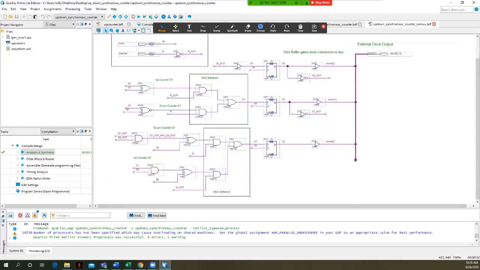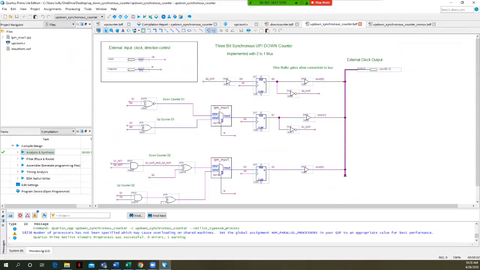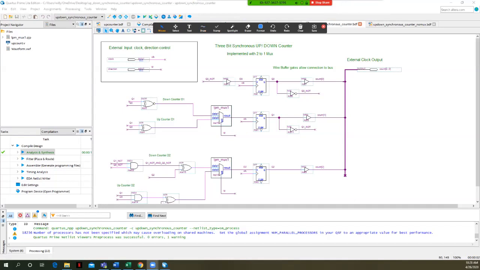I've got that here in Quartus, where we've got the mux behavior. But I've also got this particular behavior as well. Let me turn on the annotate again. And so we've got the clock. I called it direction instead of M. It was M in our truth table. Here I called it direction.